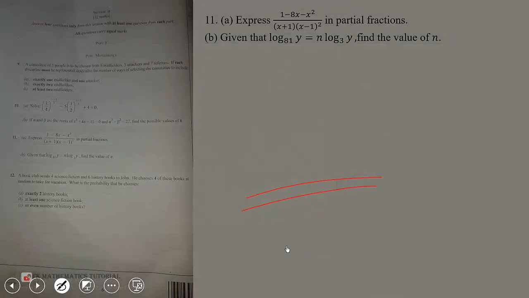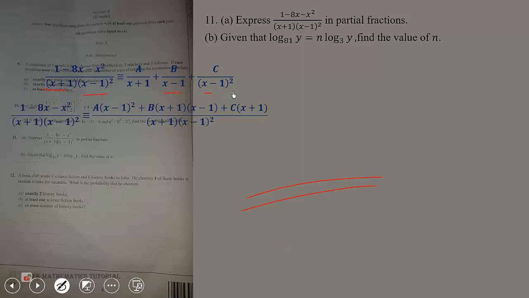Thank you. So question number 11, we have to express 1 minus 8x minus x squared all over x plus 1 into x minus 1 all squared in partial fractions. So for partial fractions, we set up the partial fraction like this: a over the first linear factor, b over the second linear factor, then c over the repeated factor. So we now have to collect the LCM, and that will give us what we are seeing here. Remember, x plus 1 will come here and cancel this. We're left with x minus 1 squared.